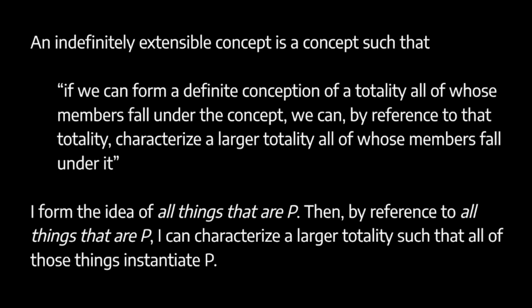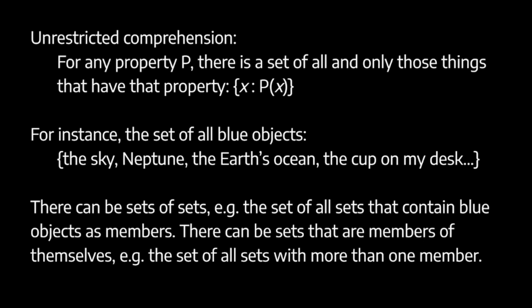One context in which this has been applied is Russell's paradox in set theory. For our purposes, it suffices to think of sets as collections of objects where any kind of object can be a member of a set. So we have what's known as the unrestricted comprehension principle, which says that for any well-defined property, there is a set of all and only those objects that have that property. I might have, for instance, the set of all blue objects.